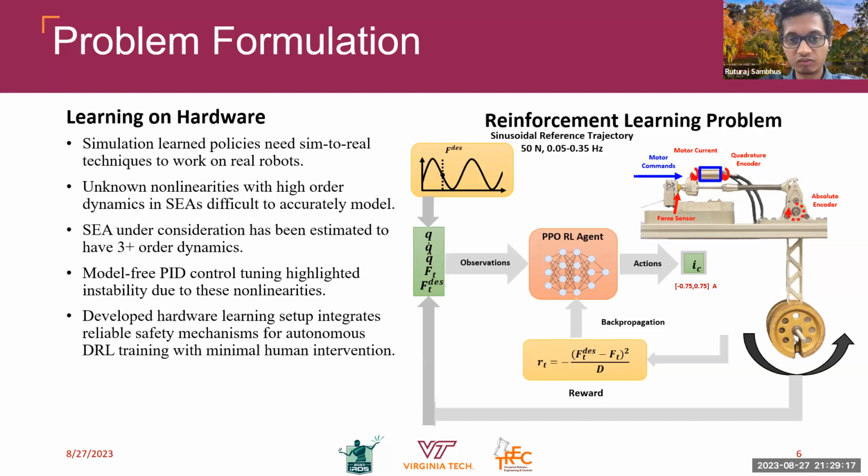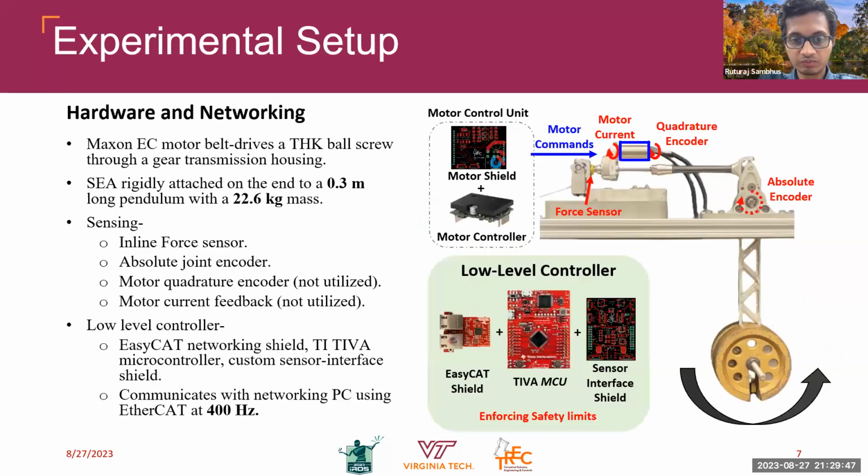We formulate the reinforcement learning problem with a reference force trajectory being a 50 Newton sinusoid with frequency randomly sampled from 0.05 to 0.35 Hz. The reward is proportional to the square of tracking error. The state is a 5-dimensional vector encompassing joint position, velocity, acceleration, and force. The action space is one-dimensional, being the applied current. The learning policy is queried to get a new action at the frequency of 100 Hz.